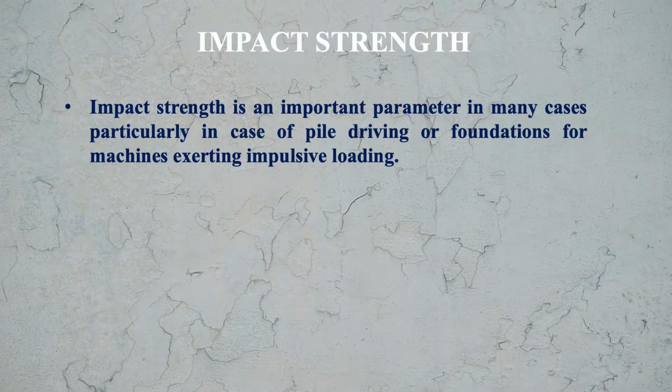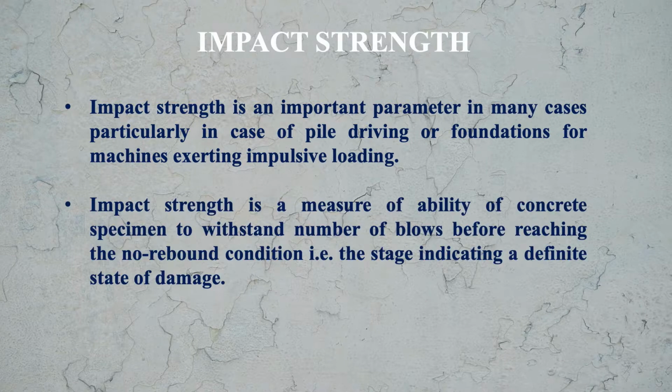Impact strength is an important parameter in many cases, particularly in case of pile driving or foundation for machines exerting impulsive loading. Impact strength is a measure of ability of concrete specimen to withstand number of blows before reaching the no rebound condition.